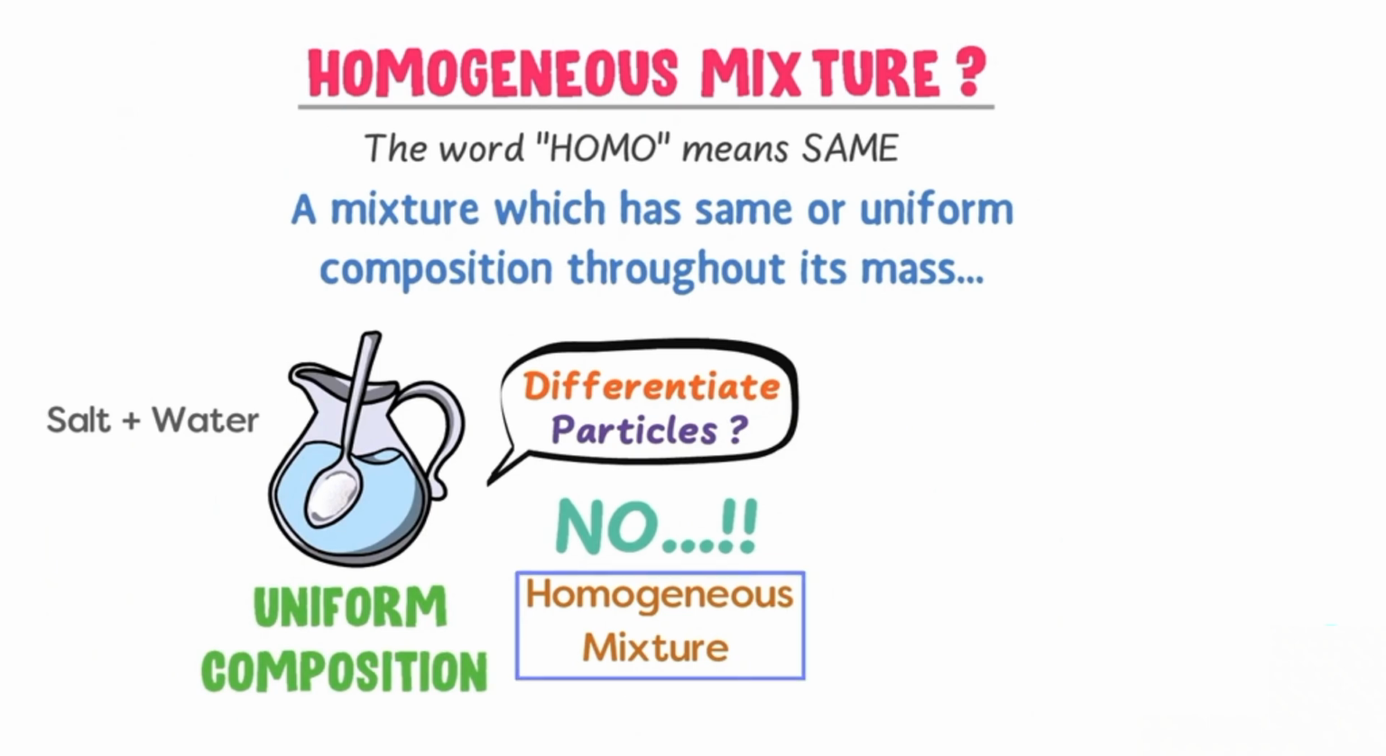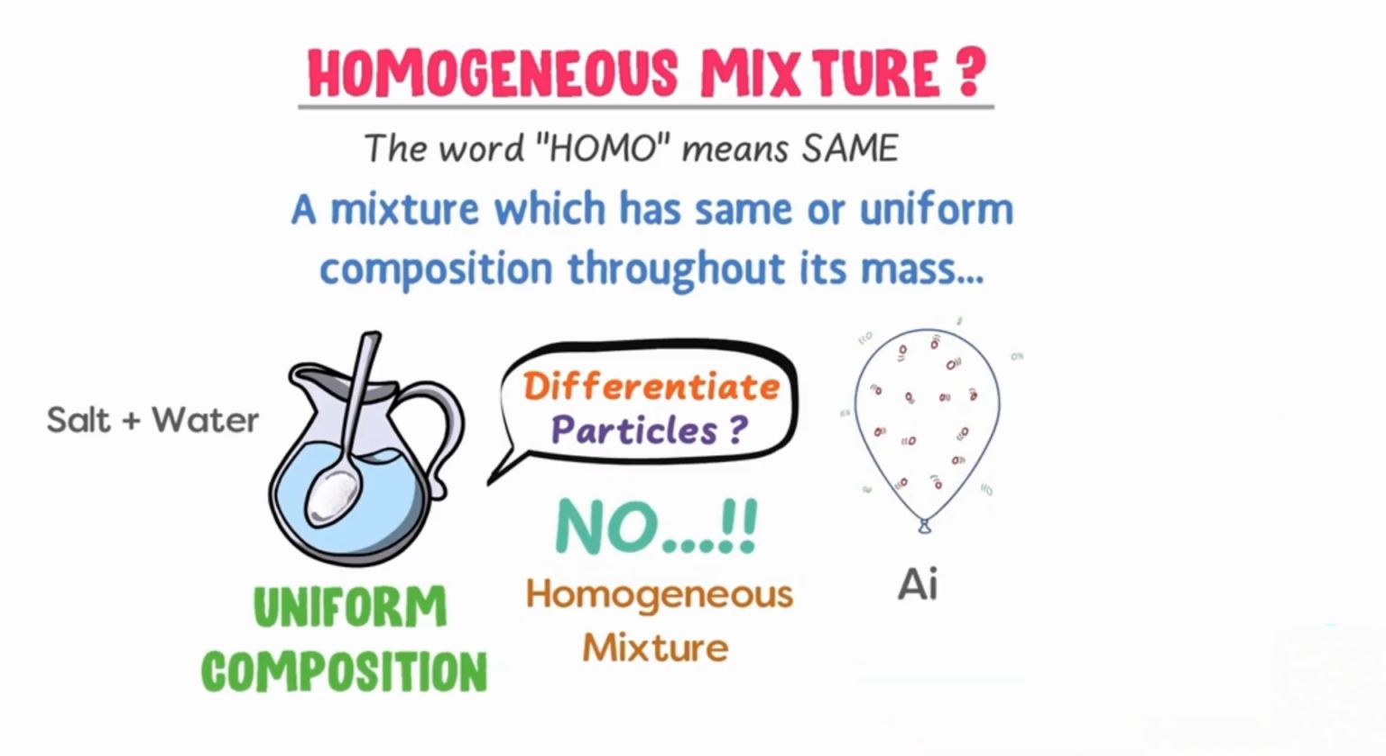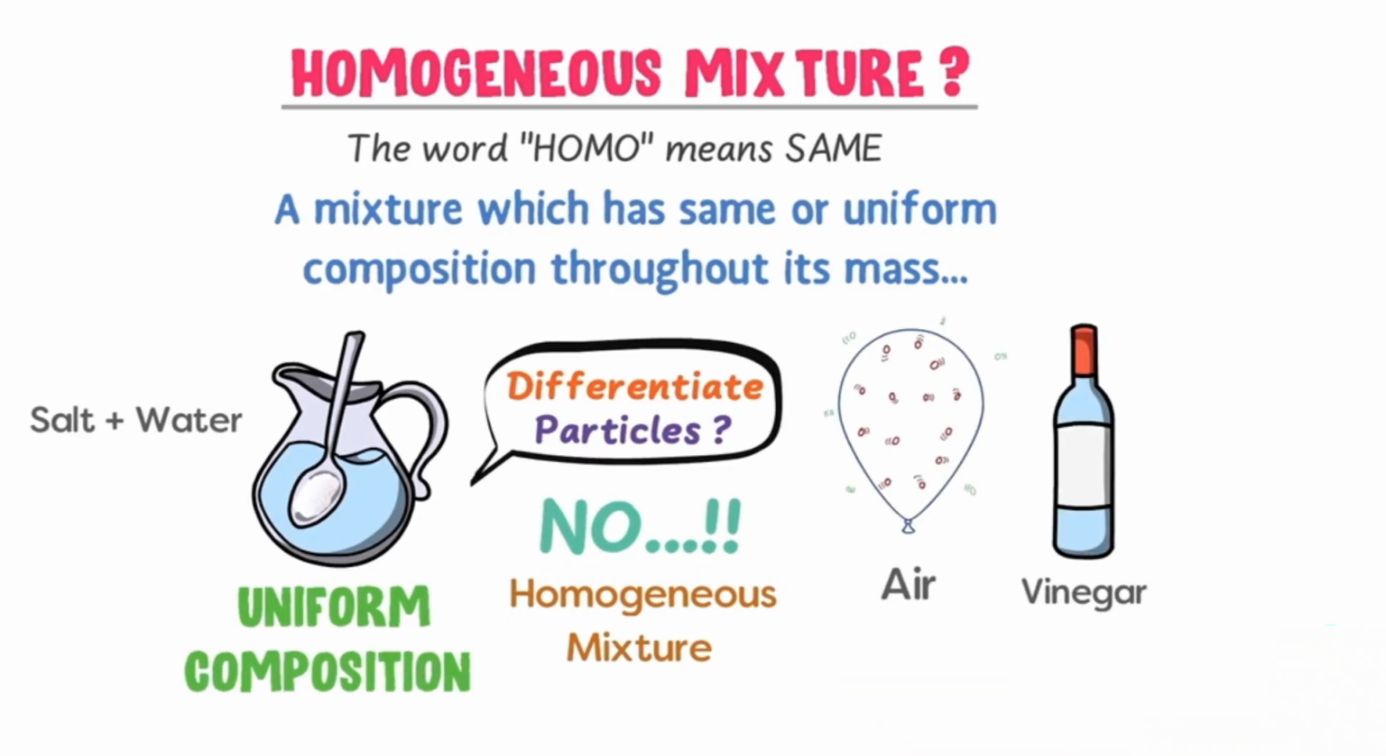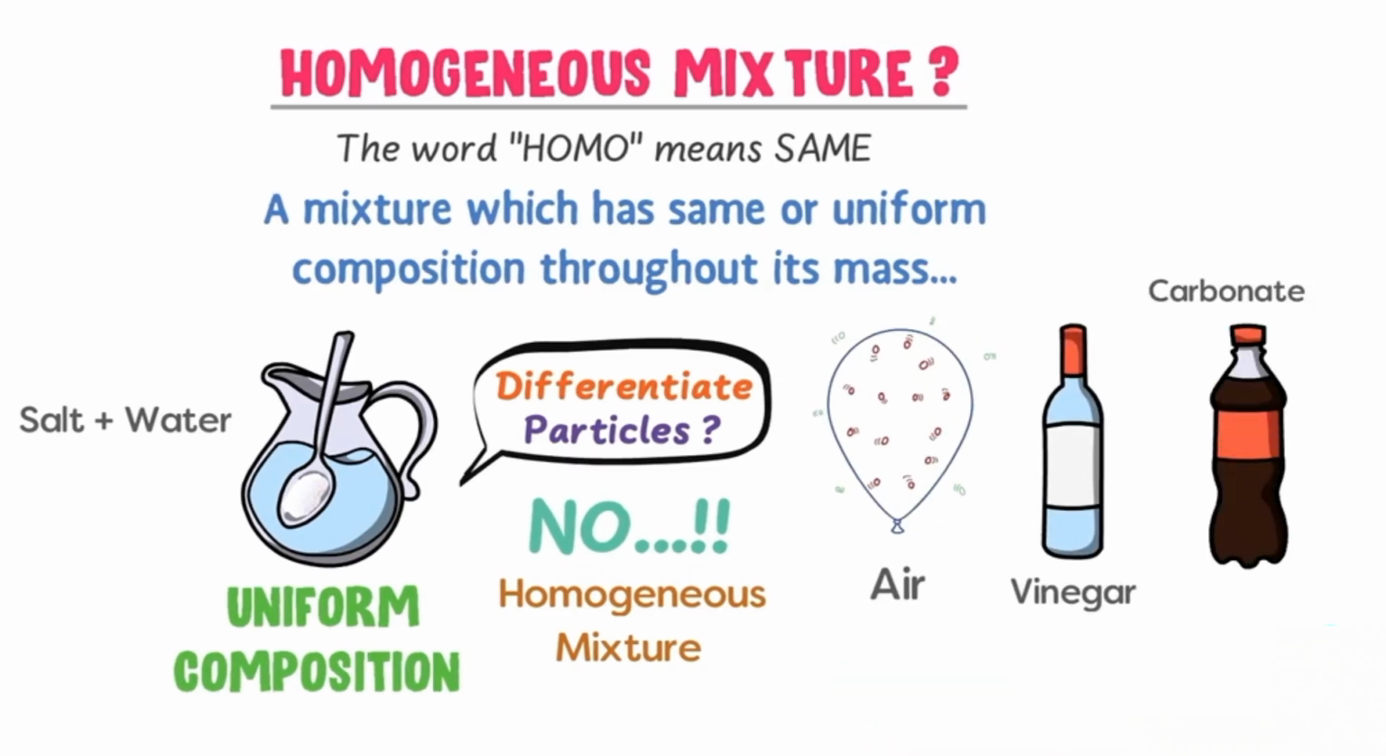Some other examples of homogeneous mixtures are air, vinegar, carbonated drinks, etc. These all mixtures have uniform composition throughout its mass, therefore we call them homogeneous mixtures.